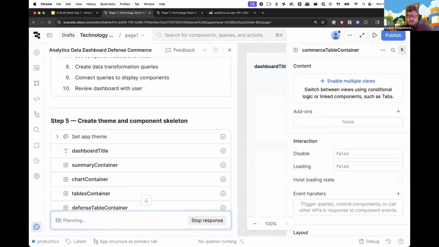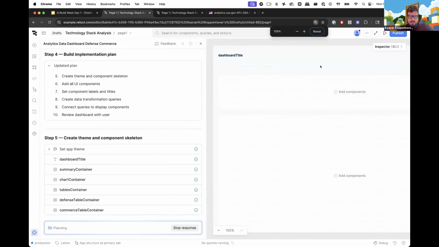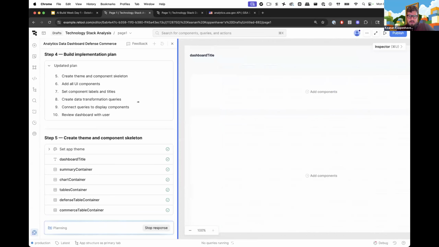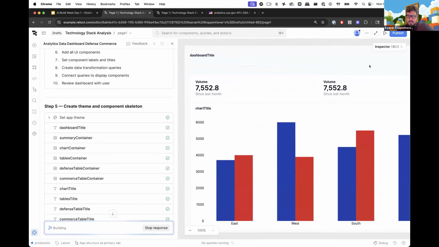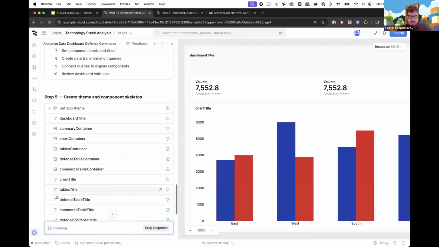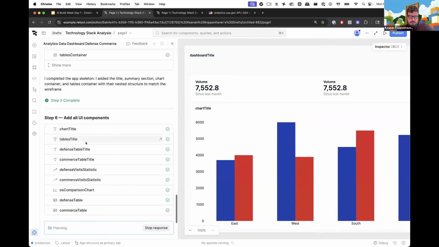and then it's going to review it with us, right? And so this is where we can see, I'm going to zoom out a little bit here so we can see a little bit more what's going on. We can see that things are happening over on our dashboard, right? You can see all these different components being generated here. It's actually putting stuff onto the canvas.